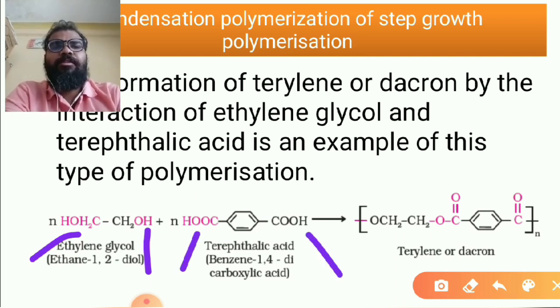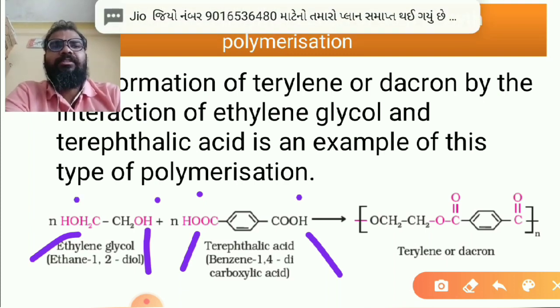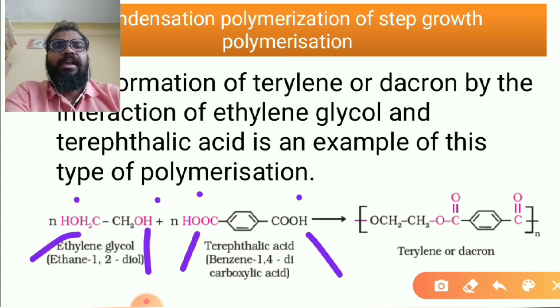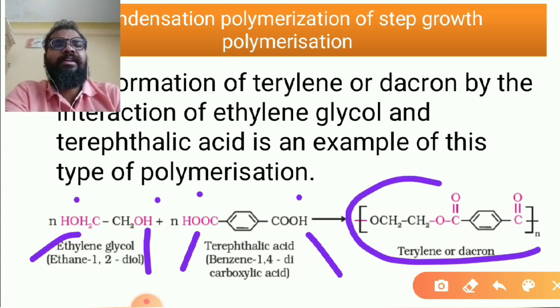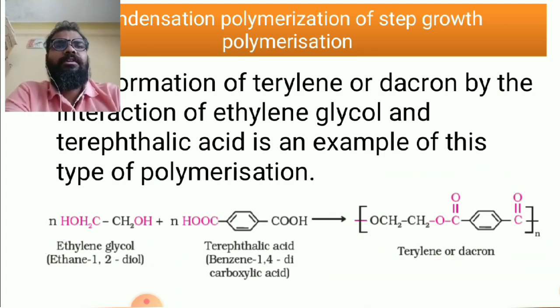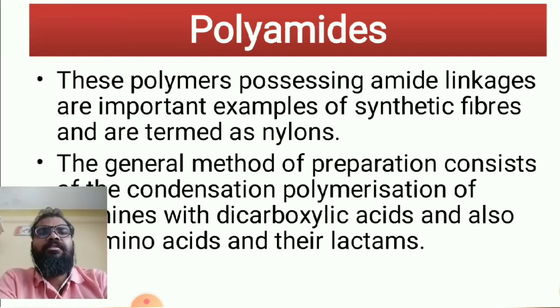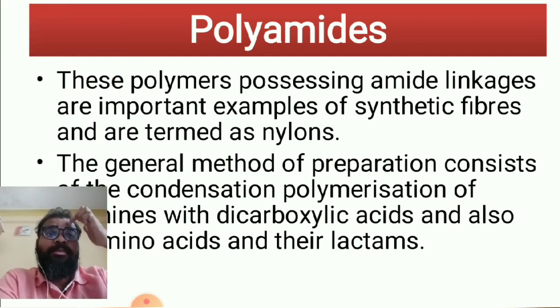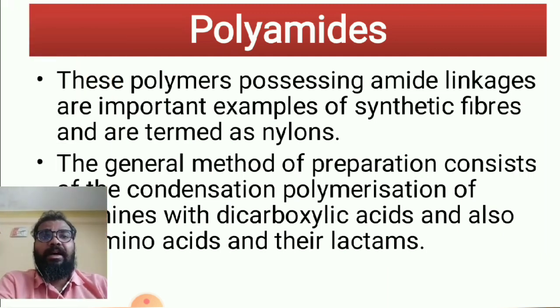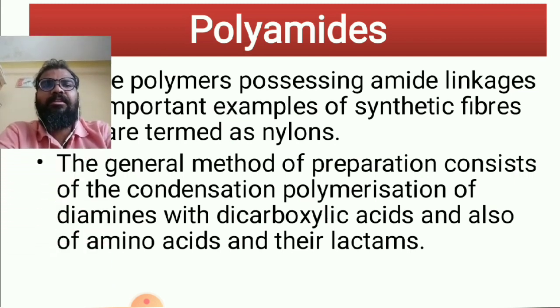Okay, so HOH will be getting H2O, and the both will combine and you'll be getting pteryline or Dacron. Then the polyamides. These polymers possessing amide linkages are the important example of the synthetic fibers and termed as nylons. Nylon is the example of it. The general method of preparation consists of the condensation polymerization of the diamines with the dicarboxylic acid.